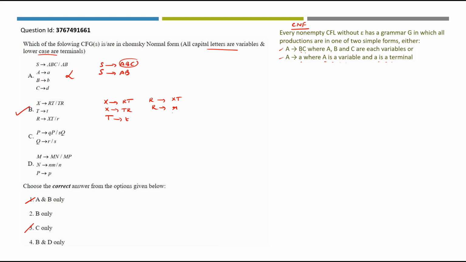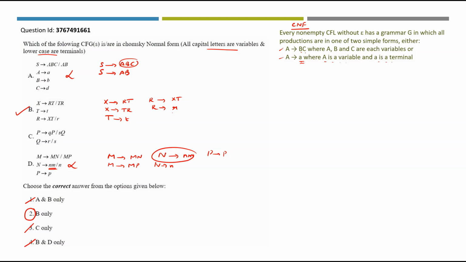Now you have to check whether D is there or not. So initially we will work with D. We have M derives Mn, M derives MP. This is fine. What about N production? N derives Nm. This rule is saying it will have only one terminal. So this rule is actually violating CNF here. And then we have N derives N, which is okay, and P derives P is also okay. But this one is violating it. So D is not in the answer list. So from this you can also rule out option 4. Option number 2, B only will be the right answer.